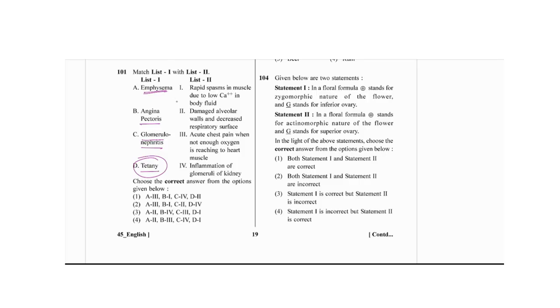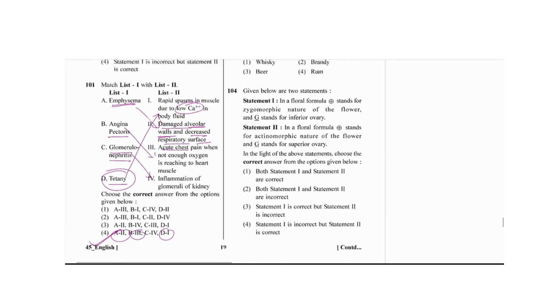Okay, so what should be the A? A should be the 2 here. Why? Because the alveolar wall becomes damaged and decreases the respiratory surface. Okay, angina pectoris, very simple, acute chest pain. Glomerulonephritis, inflammation, and tetany would be due to the low calcium in the body fluid. So D should be 1, A should be 2 and B should be 3 here. So it is given in this fourth option. Okay, I hope it would be clear.